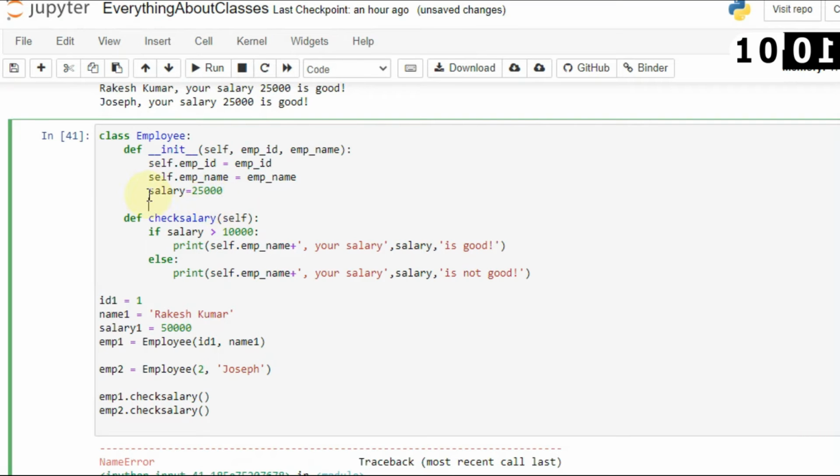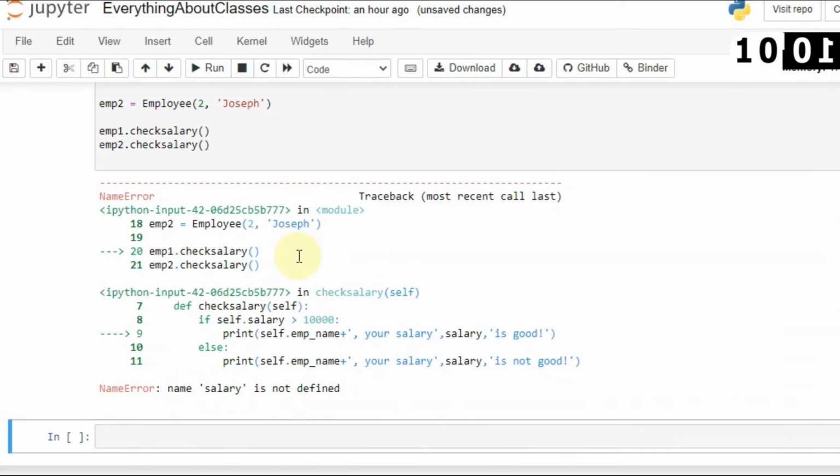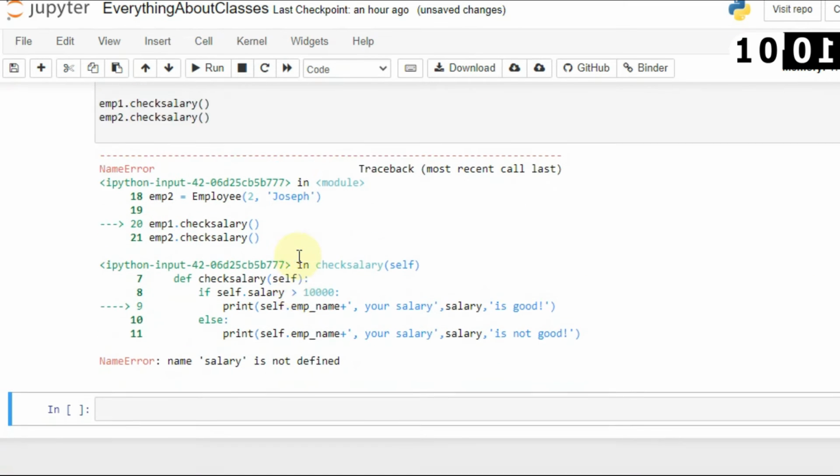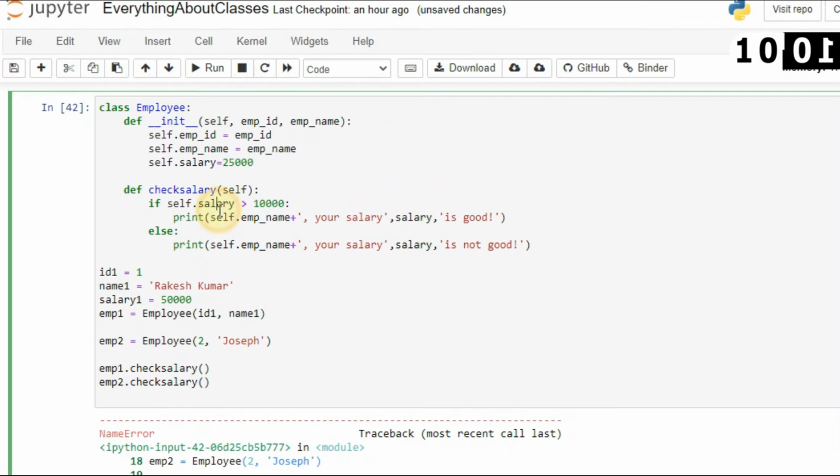So if you want to use that, you have to always associate it with the self dot keyword. Now if I say self.salary, it will work. Now if you run this again, oops, self.salary is equal to 25,000.